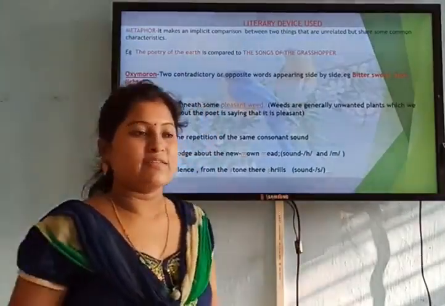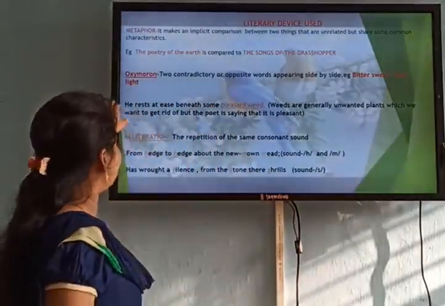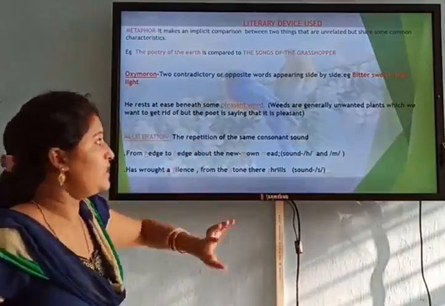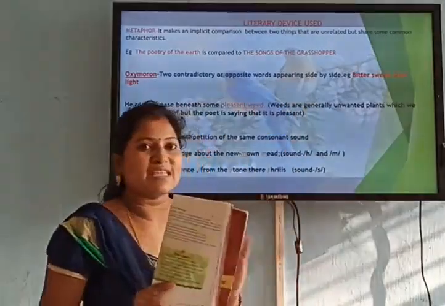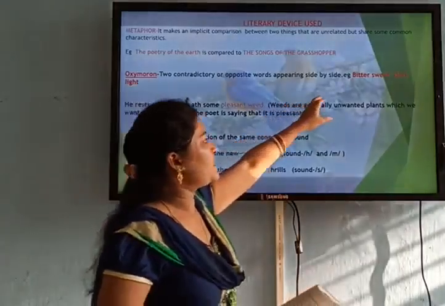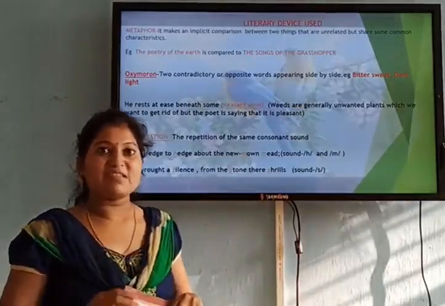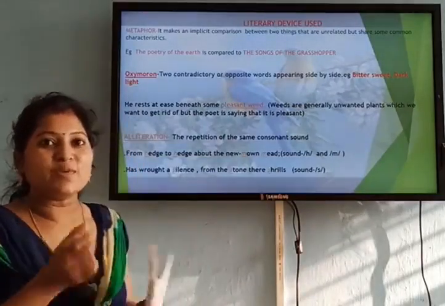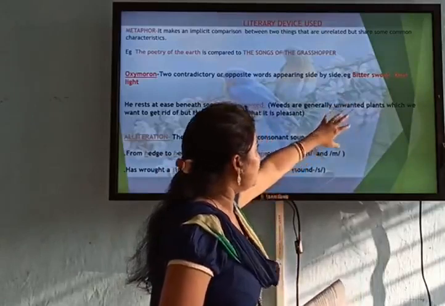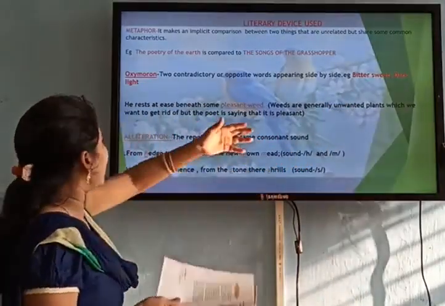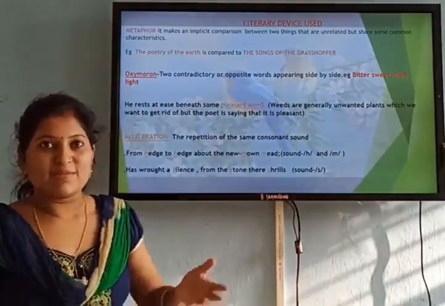Then you come to the next figure of speech that has been used. It is oxymoron. You must be new to this word, but it is very simple. When two contradictory or opposite words appear side by side, it is an oxymoron. For example, bittersweet, or cruel kindness. There is kindness, but what type of kindness? Cruel. Both words are opposite, but both stand beside each other. So bittersweet, cruel kindness, or dark light. Dark and light are both opposite, but they come together.